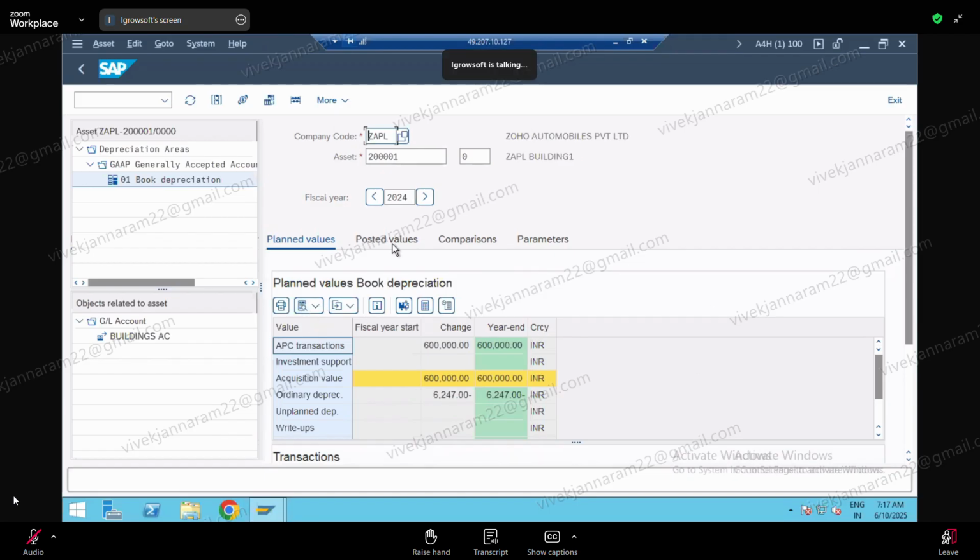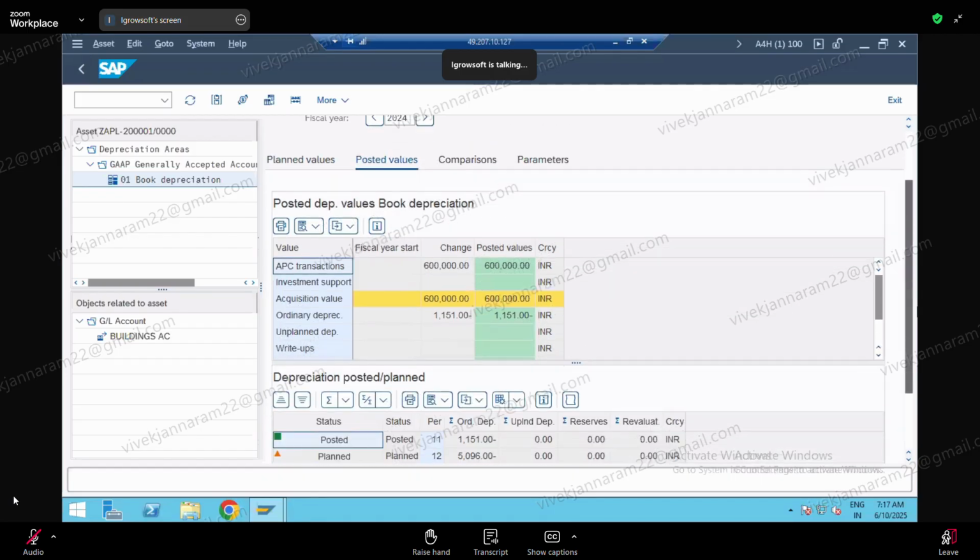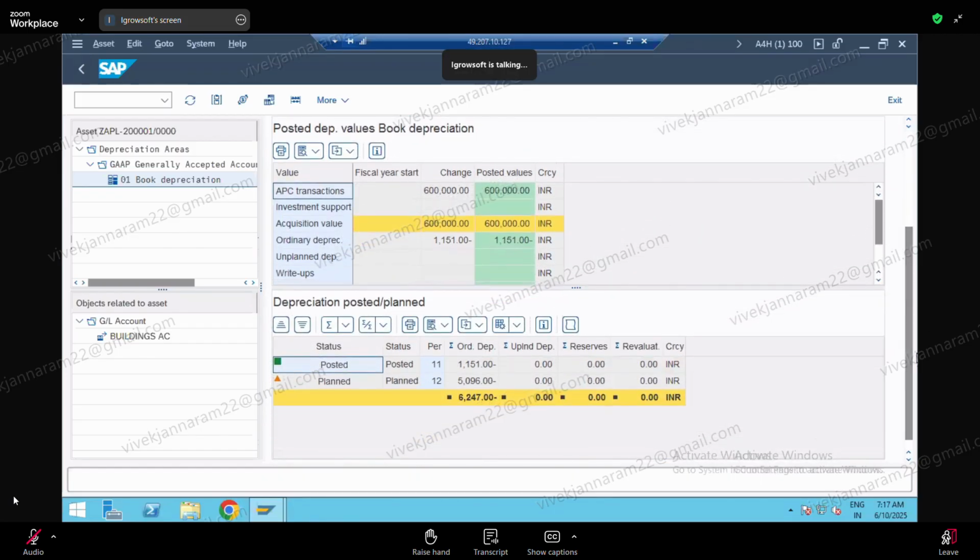Yeah, so we have successfully posted. Okay, right. Good. So now, next is what? Retirement process, no? Tell me guys, total how many assets I have now? Total four assets we have. So I am going to retire the asset. What is the T code to retire the asset? ABAON, no?